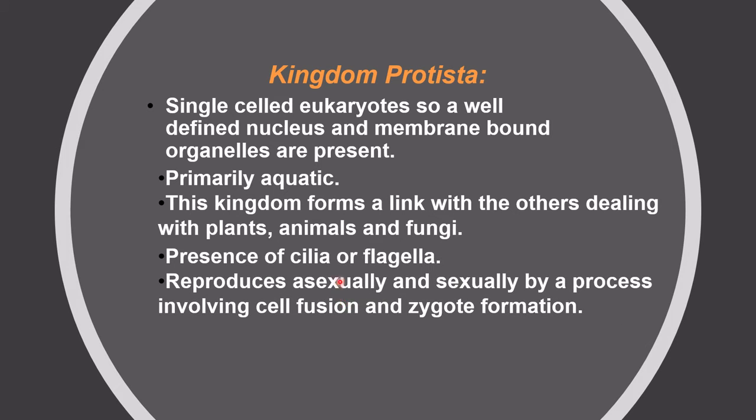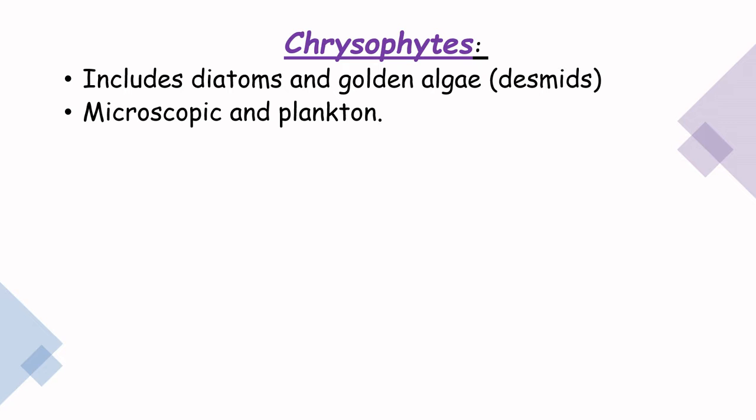There is presence of cilia or flagella. For example, paramecium has cilia, and flagellates are also there. They reproduce sexually as well as asexually, and sexual reproduction involves cell fusion and the formation of a zygote. The first group in kingdom protista is chrysophytes.